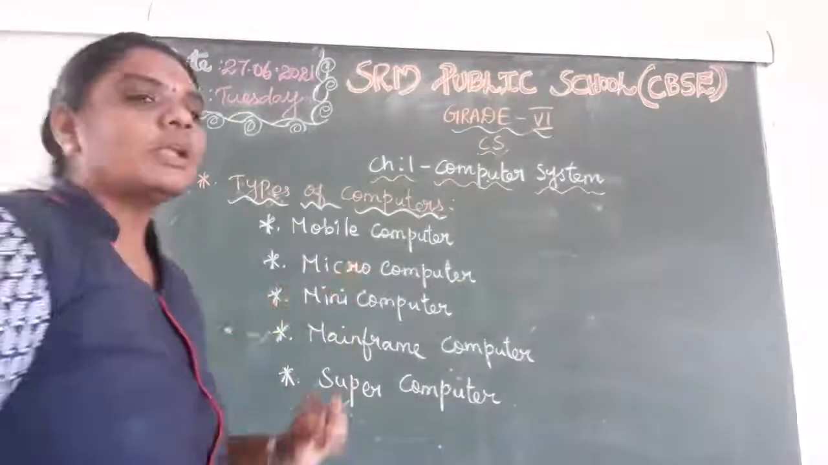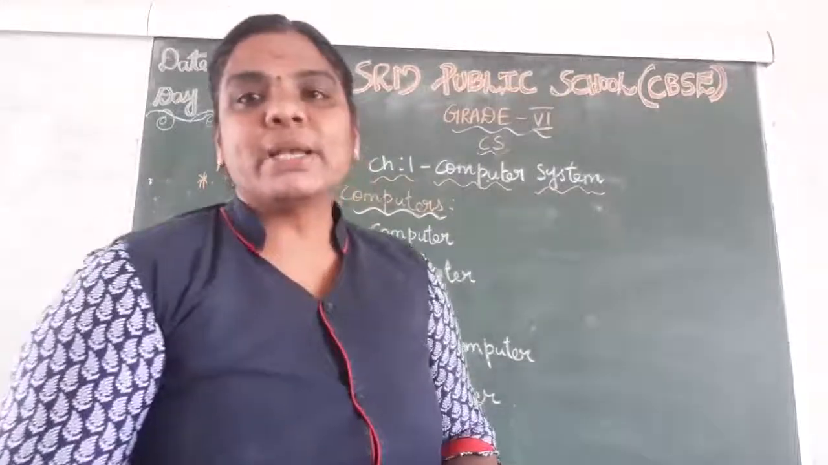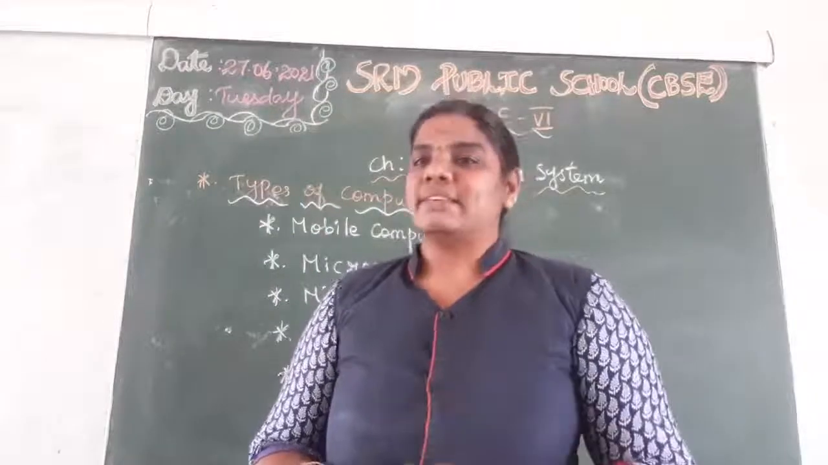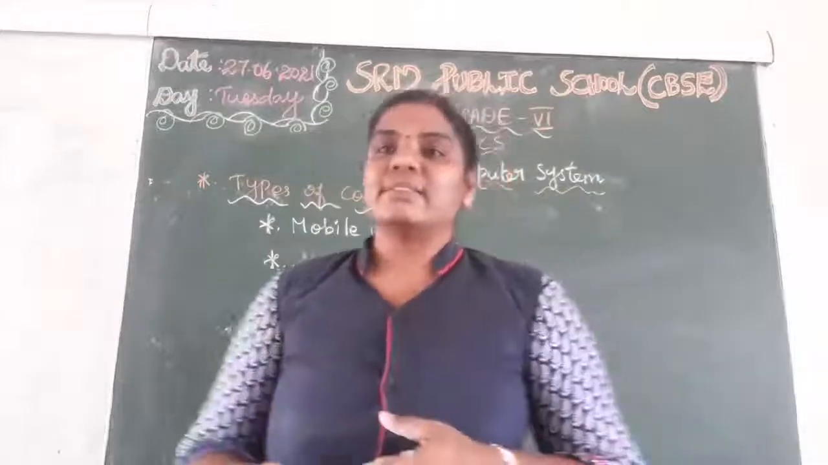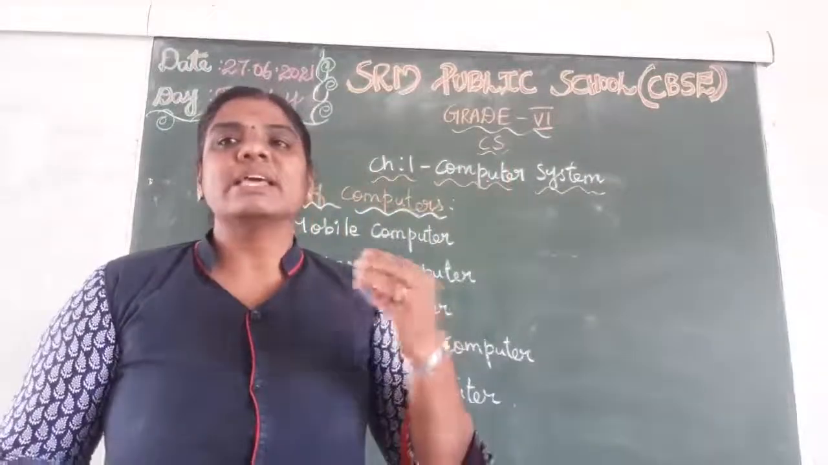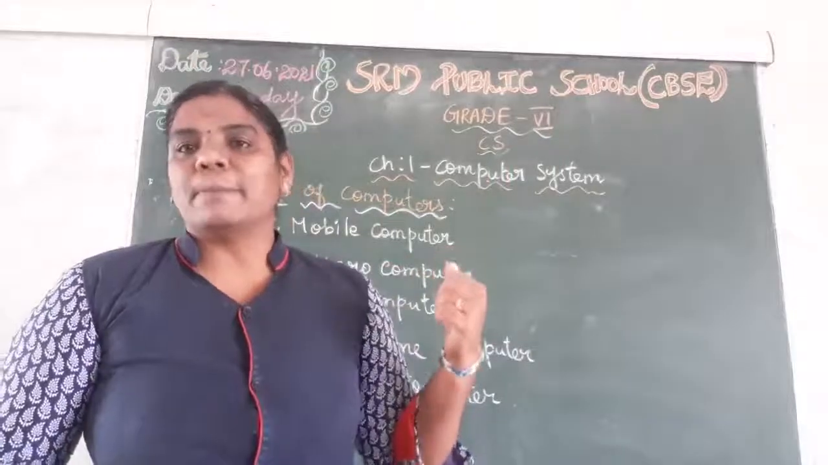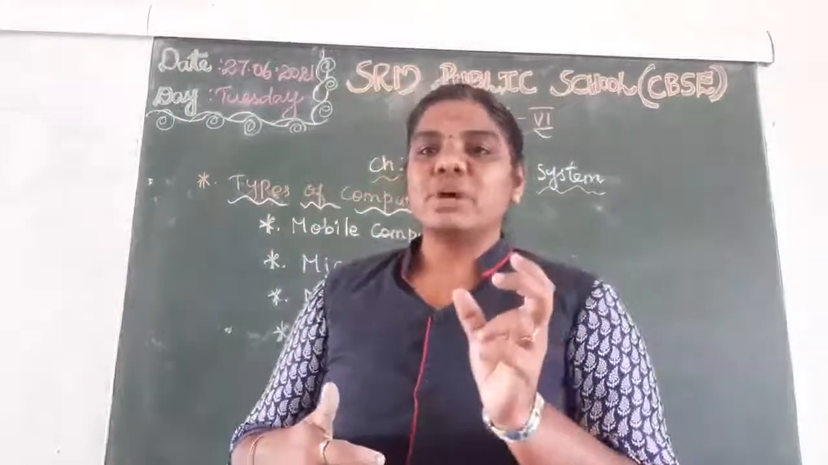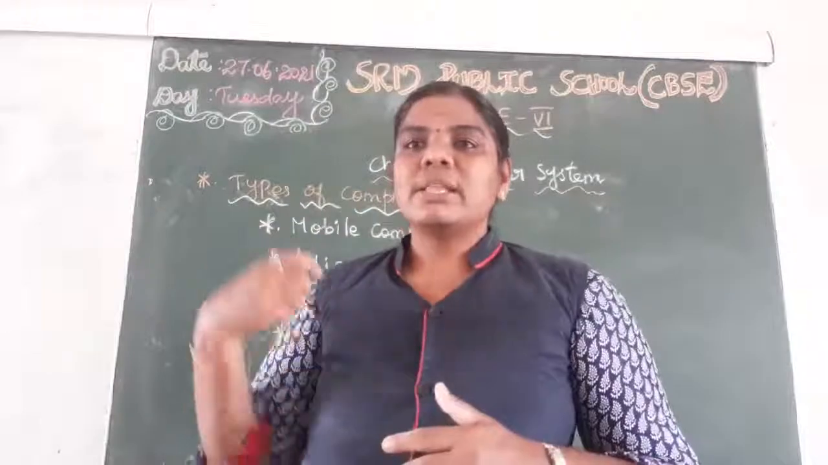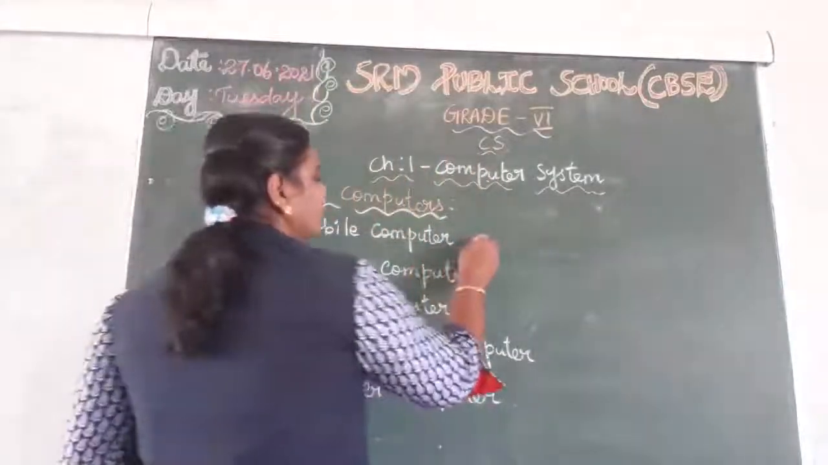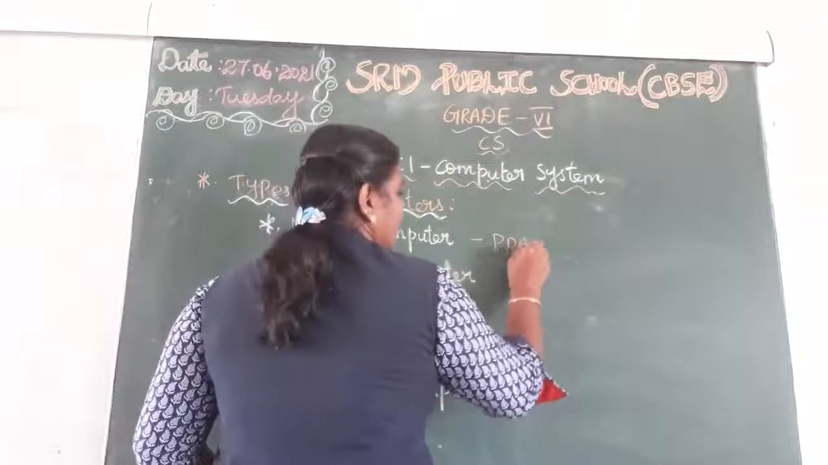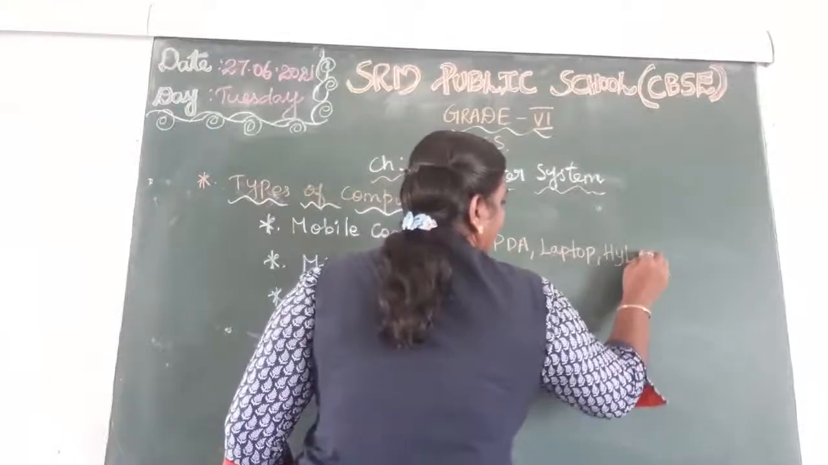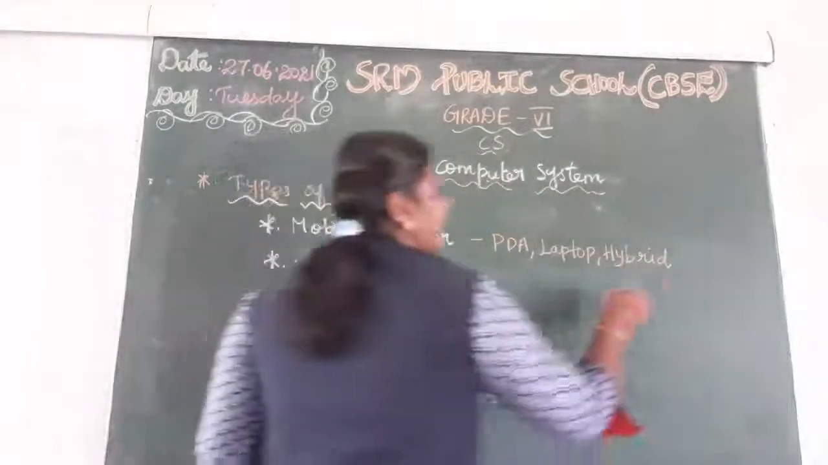Okay, first one, mobile computers. What is meant by a mobile computer? It is very small in size, but we can store many things, right? Much data and many pieces of information we can store in a mobile computer. Like our mobile phone is also one of the examples of mobile computers. What are the examples of mobile computers? PDA, laptop, hybrid computer, and so on.